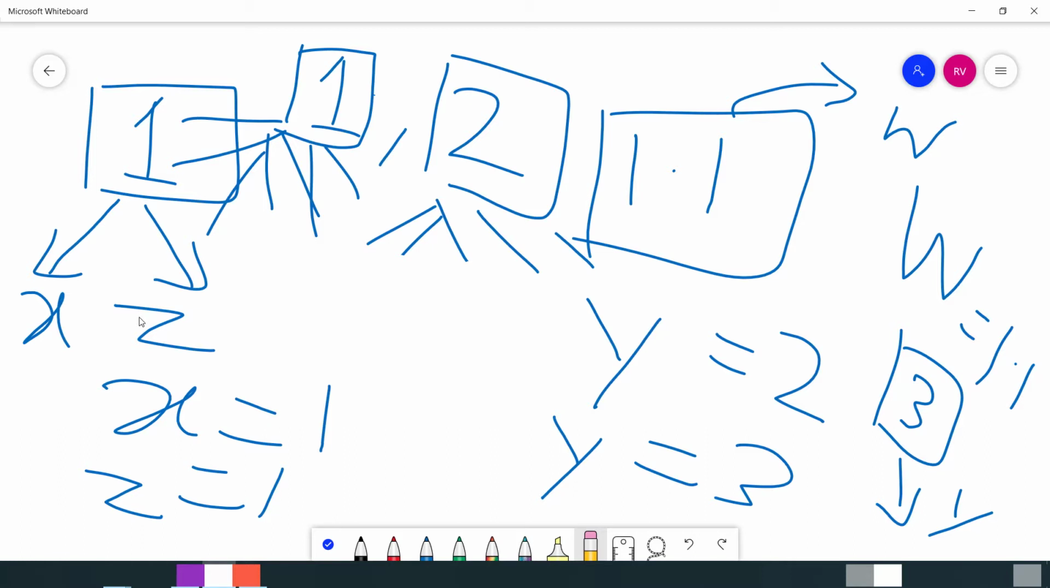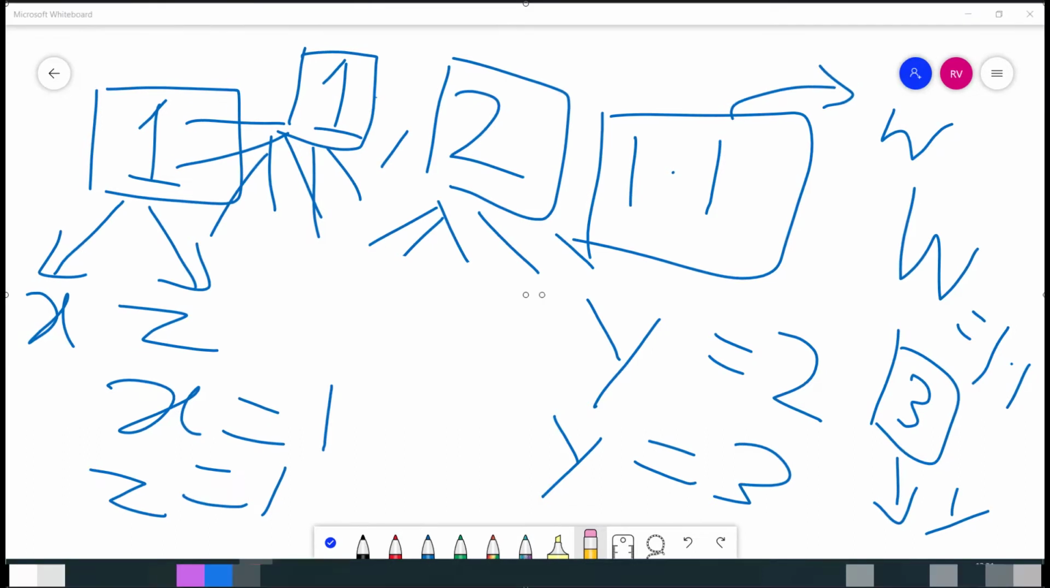So this is the main difference between Python and other programming languages. So in the next section, we are going to get our hands dirty.